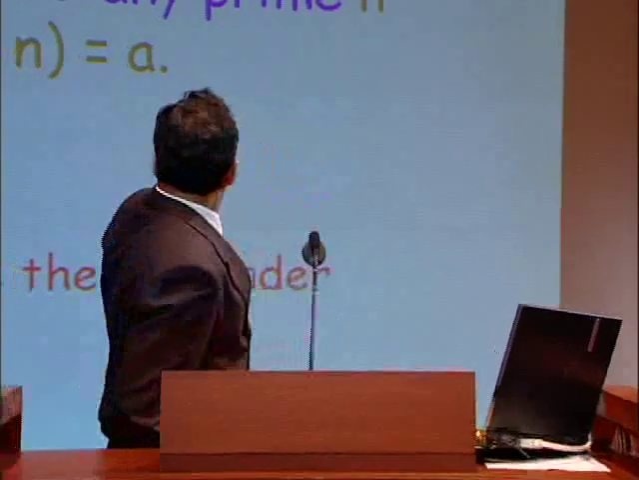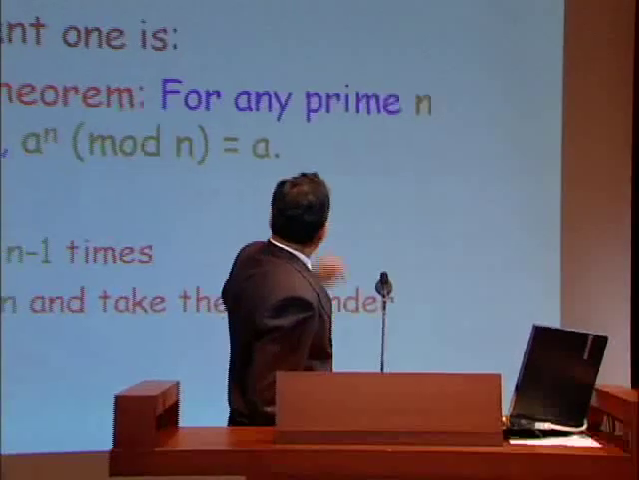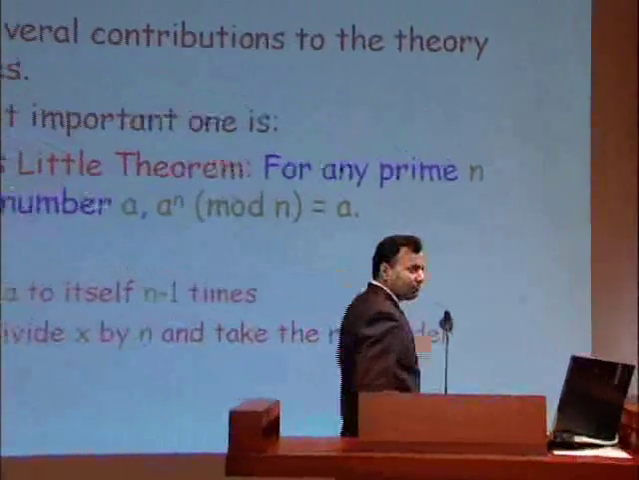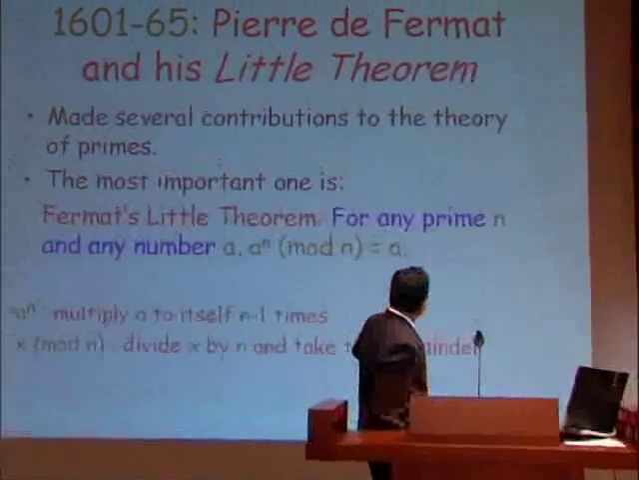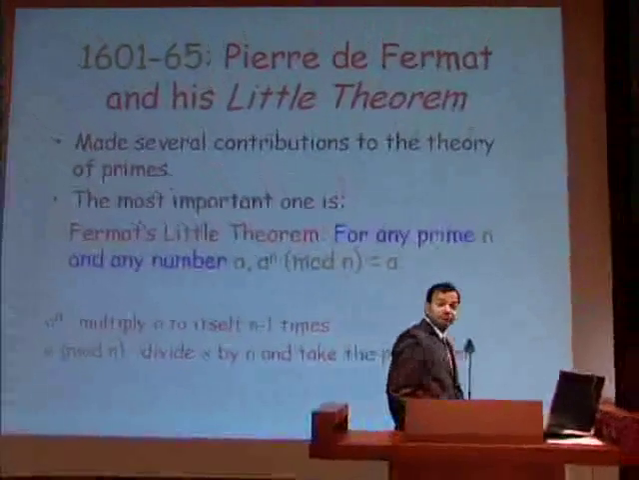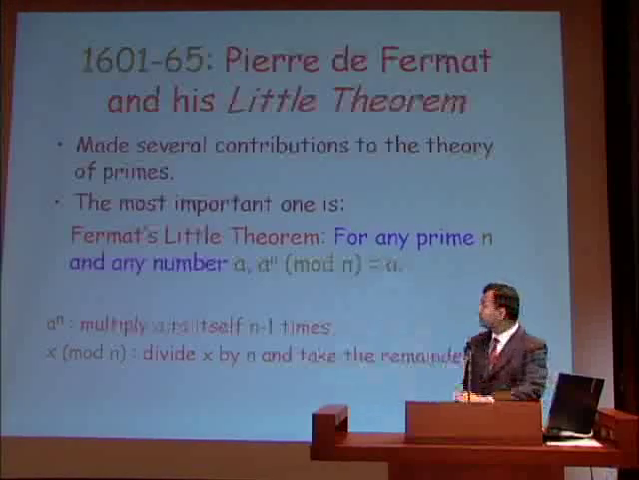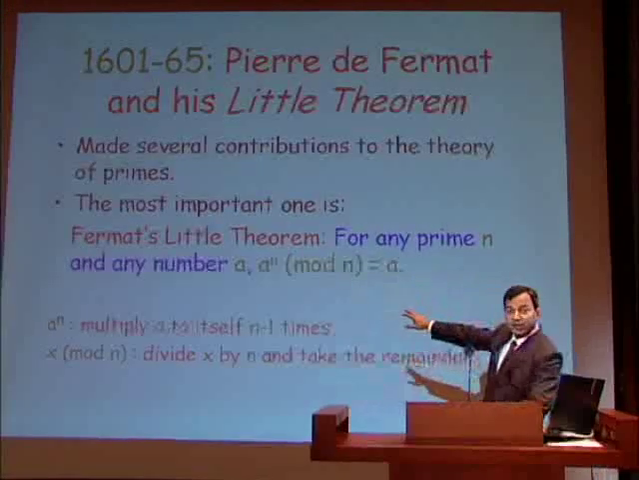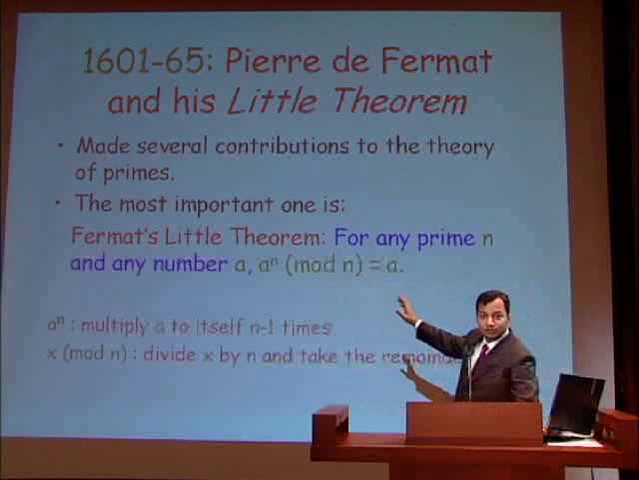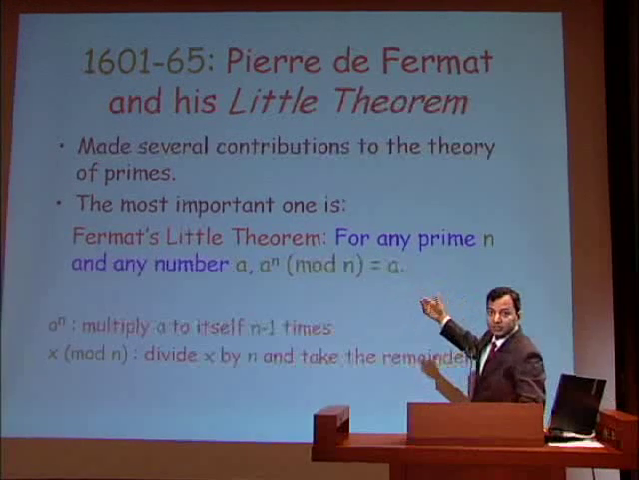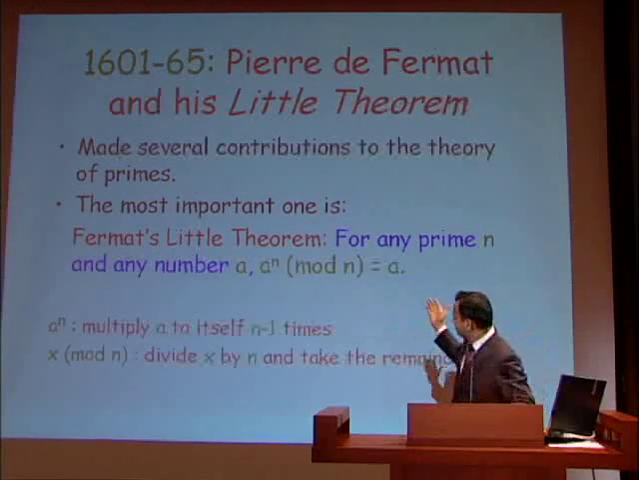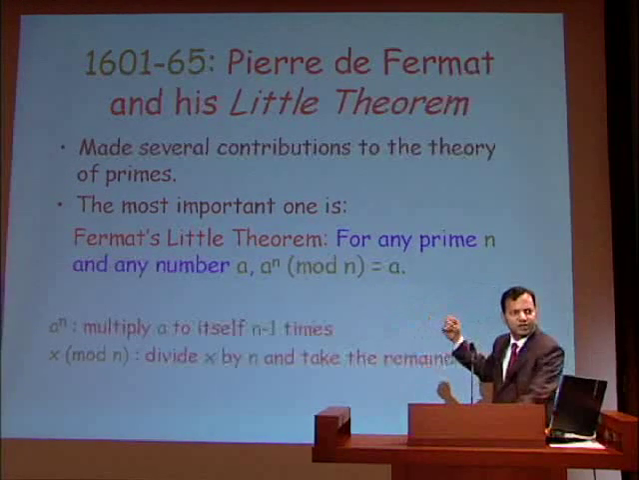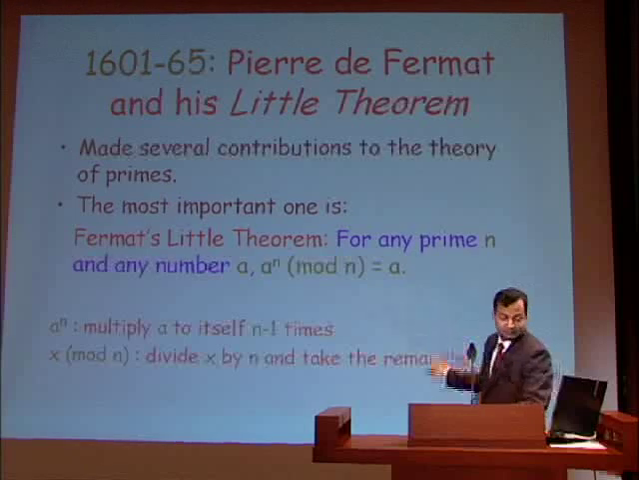The theorem says: take any prime number n, take any other number a, and compute a to the n modulo n. Get back the number a. It's really an amazing result. No matter what a is, no matter which prime n we choose, compute the nth power of a, take it modulo n, which really means divide by n and take the remainder, and we get back the number a.